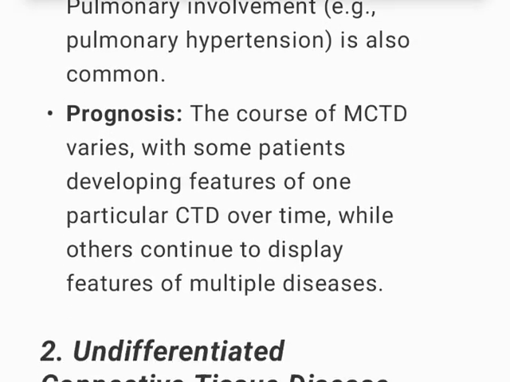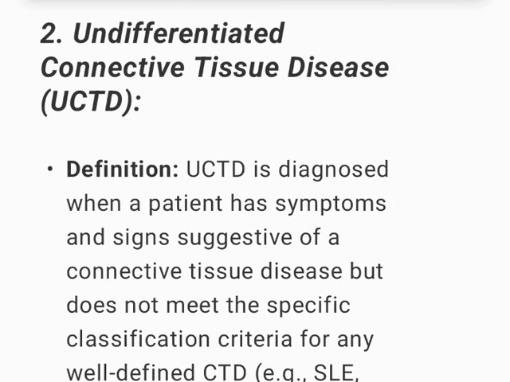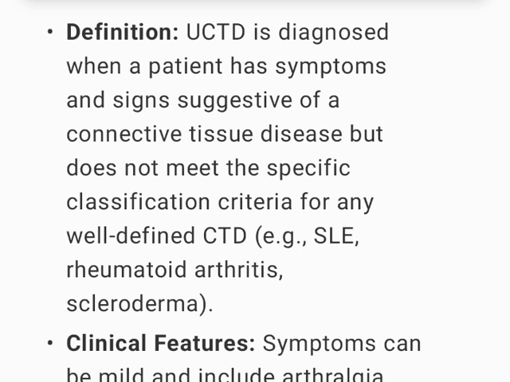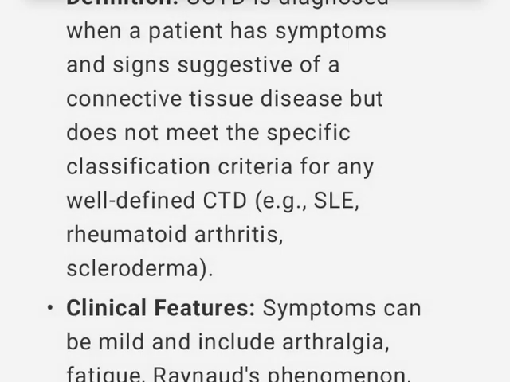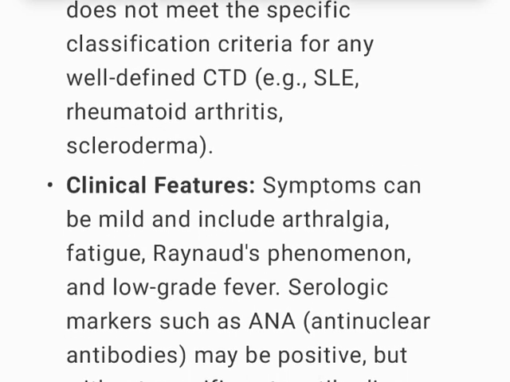Prognosis: the course of MCTD varies, with some patients developing features of one particular CTD over time, while others continue to display features of multiple diseases. 2. Undifferentiated connective tissue disease, UCTD. Definition: UCTD is diagnosed when a patient has symptoms and signs suggestive of a connective tissue disease, but does not meet the specific classification criteria for any well-defined CTD, e.g., SLE, rheumatoid arthritis, scleroderma.